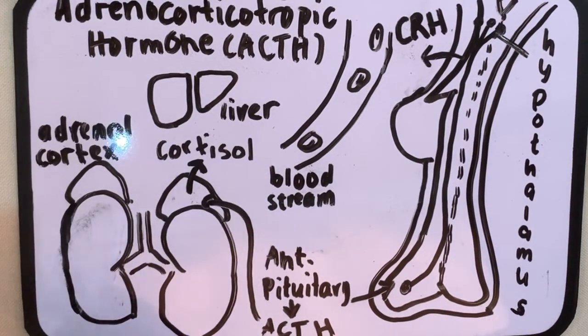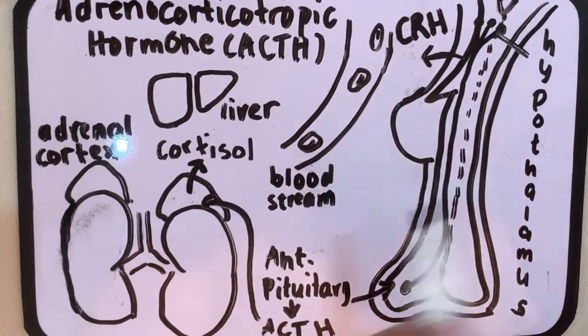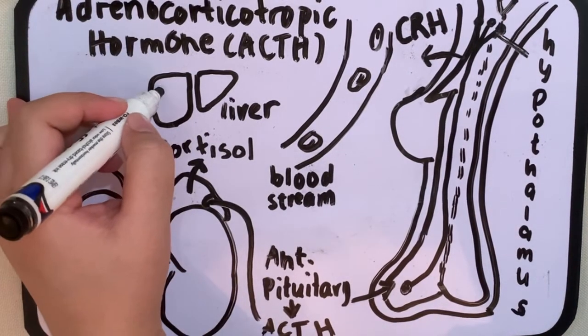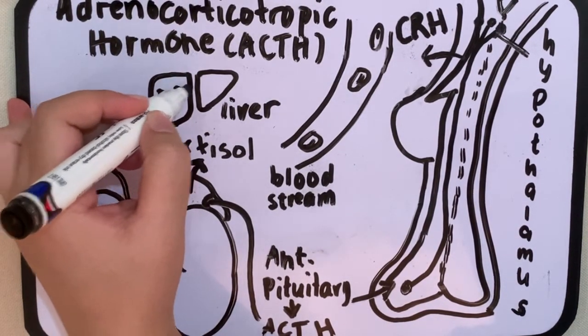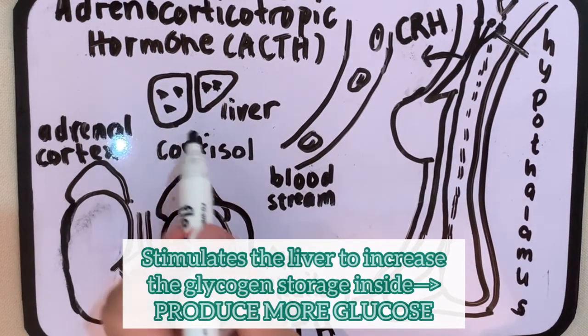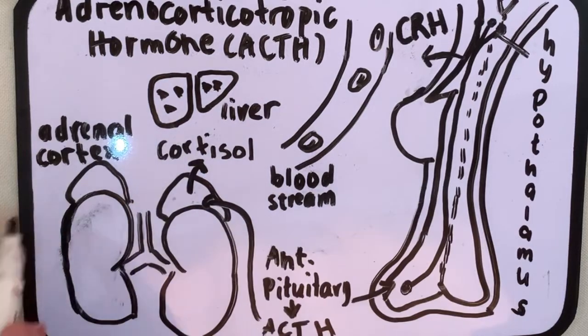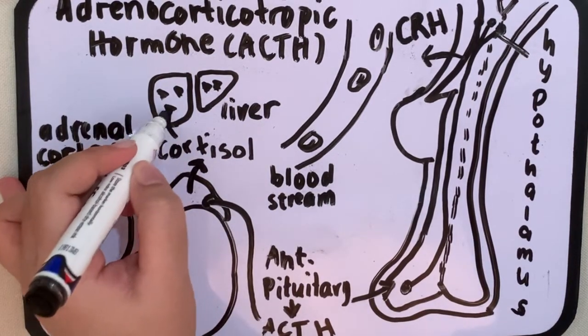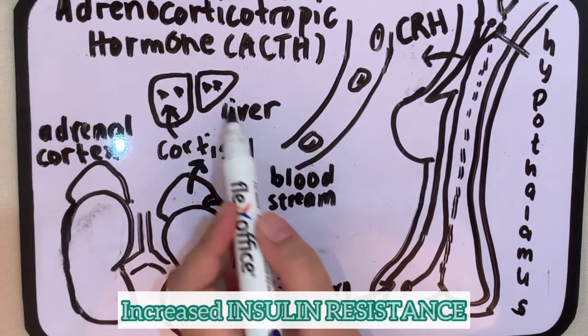Your cortisol has a glucose sparing effect, in which your cortisol will stimulate your liver. So your liver will increase the glycogen storage inside, therefore increasing the glucose molecules. In response, it will also increase the insulin resistance.